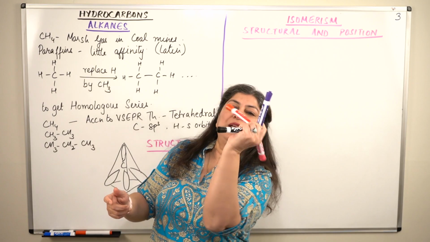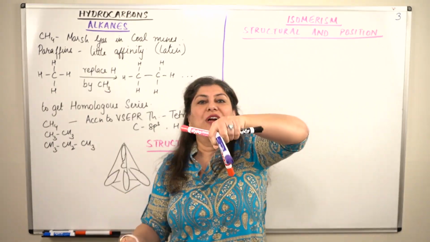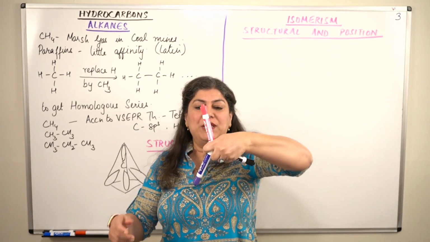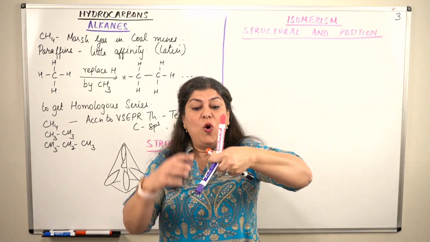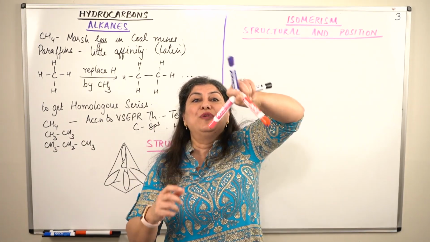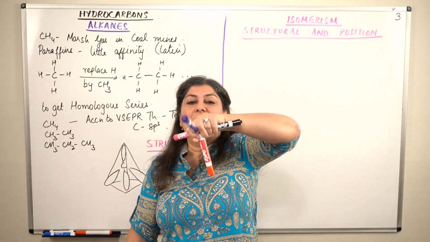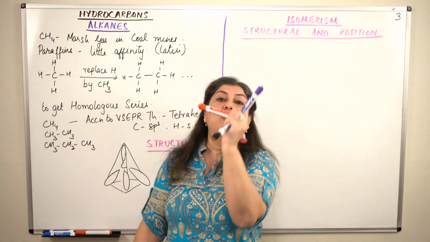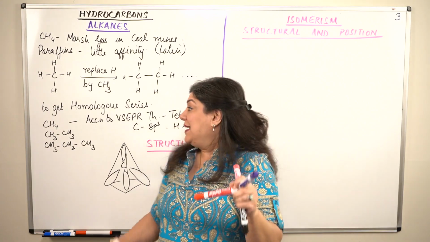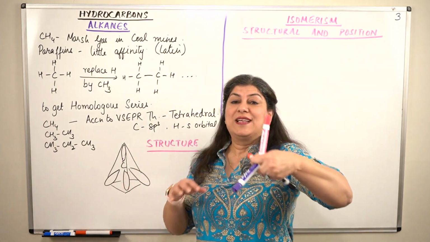So the 4th bond is on top here. If you look at it from any direction, you will get the same structure. It is a 3-dimensional symmetrical structure. All angles are the same. It will appear to be the same structure in all directions. That is the structure. It is known as the tetrahedron.